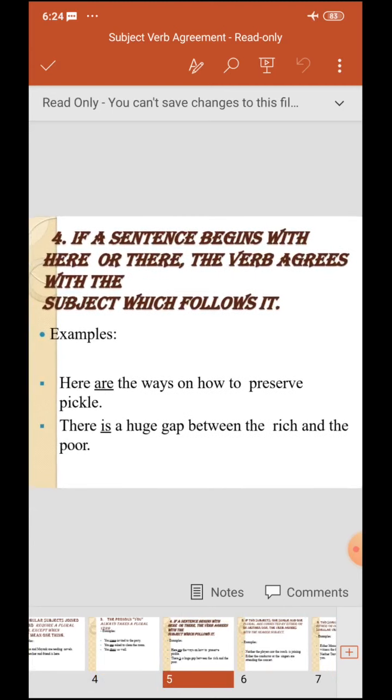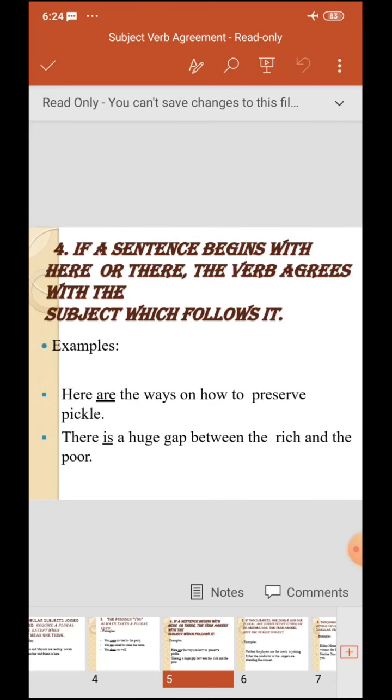If a sentence begins with here or there, the verb agrees with the subject which follows it. For example, here are the ways on how to preserve pickle. There is a huge gap between the rich and the poor. So in the first sentence, are is used looking at the ways. Here are the ways. And is is used for only a huge gap. Is I have used only because of only one single huge gap.